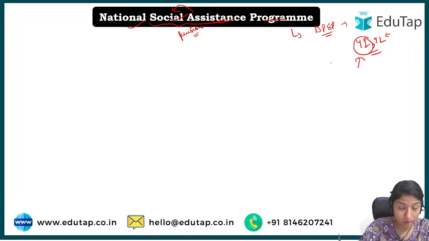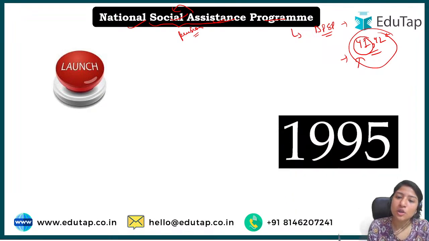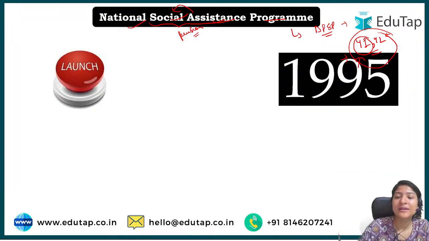Overall this focuses on the two articles, but it focuses more on Article 41, trying to achieve it, helping old age people when needed, since their conditions are such that they need help when they get old. The scheme was launched in 1995; it has been running since the 15th of August 1995.